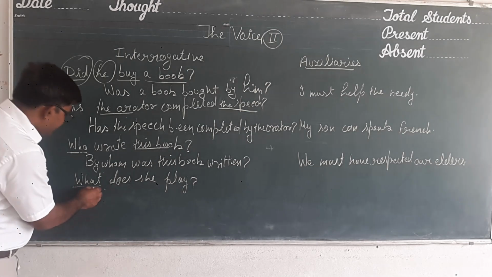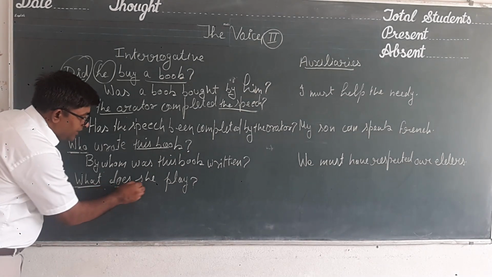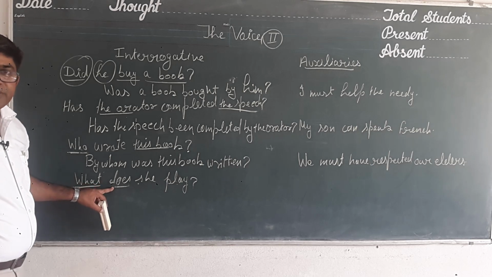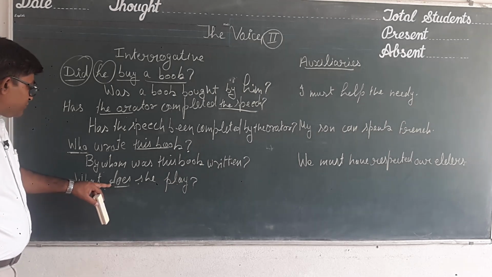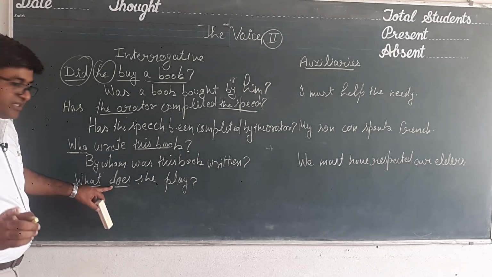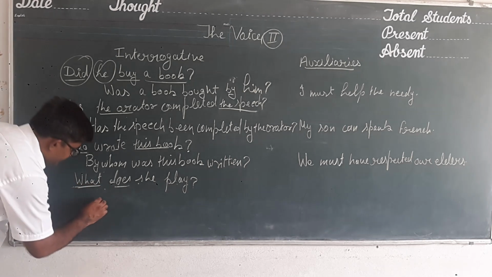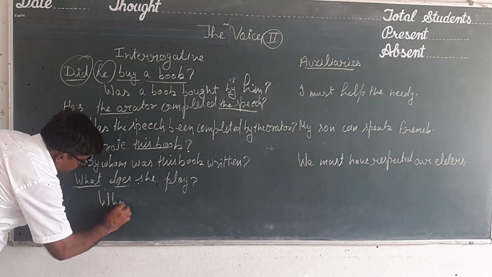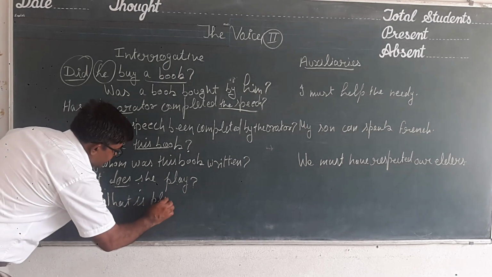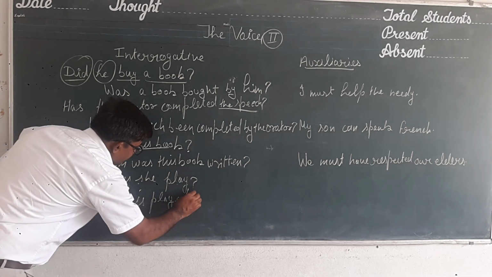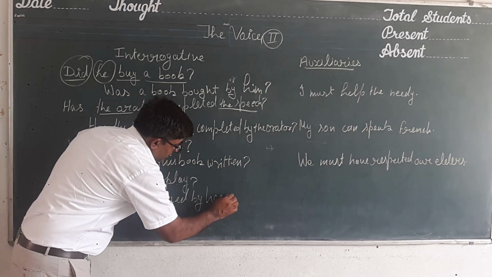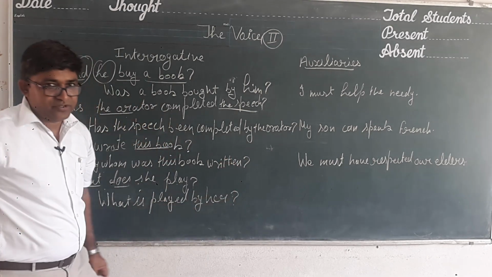The next sentence is: what does she play? In this sentence we see that this is a sentence of present indefinite tense, and to change the sentence of present indefinite we need is, am, are. So what will remain the same? What is played, what is played by her, and the sign of interrogation.